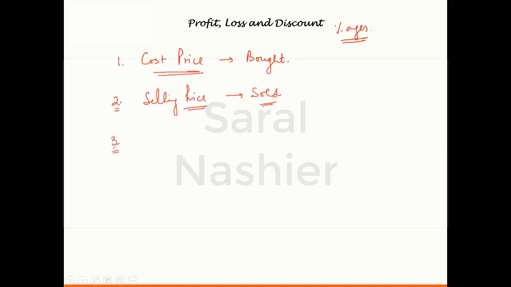Now the selling price is the price which generally occurs after giving some discounts on the price which is written on the article. That price is called the marked price, and we also call it list price sometimes. A price which is written on the article, that is called the marked price or list price. And on that marked price or list price, a discount is given, which you can also call a rebate, to get the selling price.